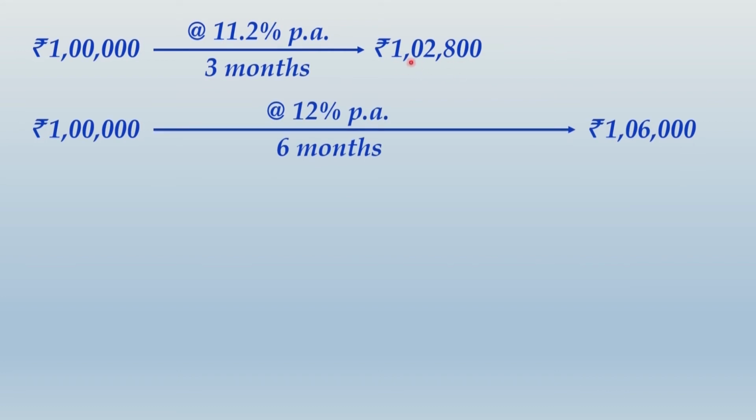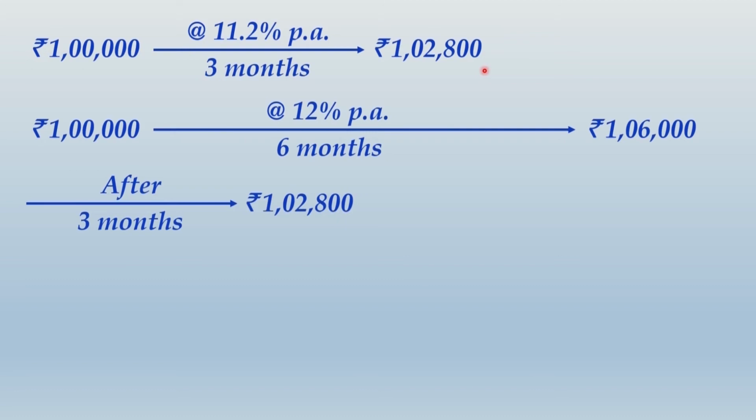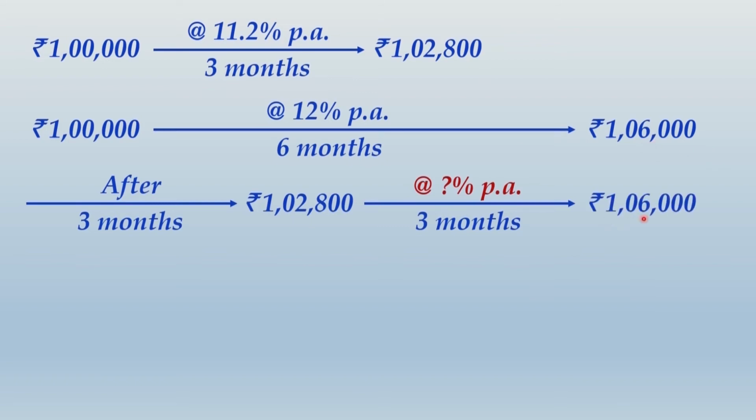So if this is the maturity value of borrowing after 3 months and this is the maturity value of the borrowing after 6 months, that means it is implied that if after 3 months you borrow this sum, that is 1,02,800, for a period of the next 3 months at some interest rate, its maturity value should be 1,06,000. Now same thing, find the value of this question mark. So this is considered as P1, this is P0.